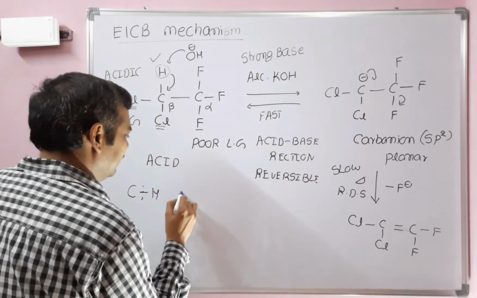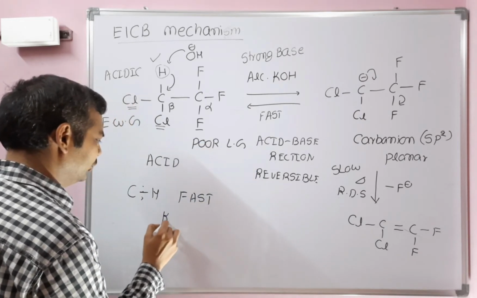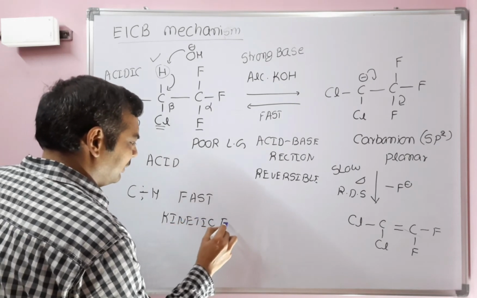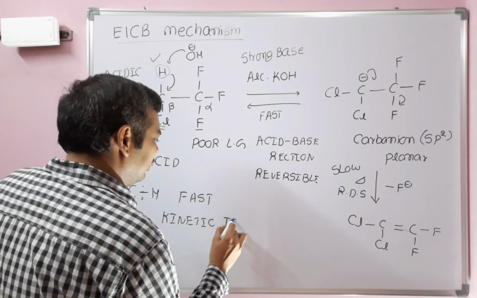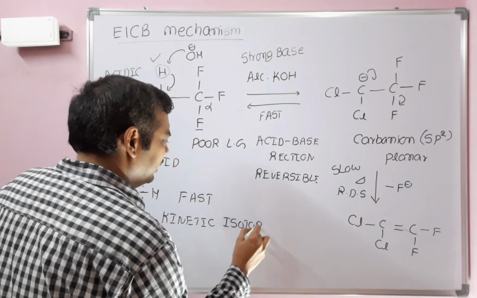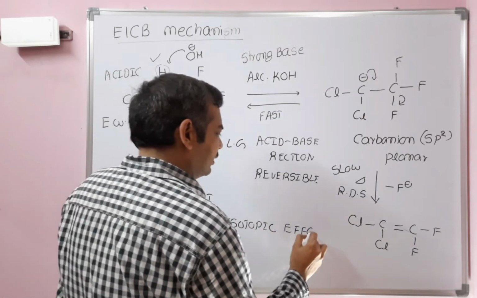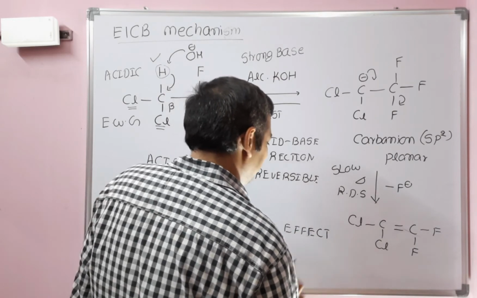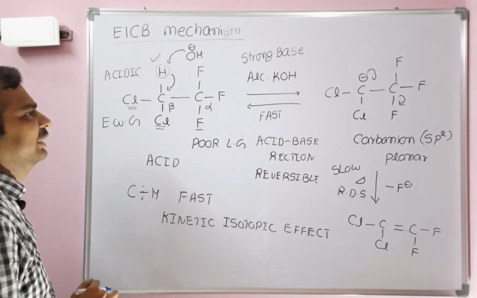C-H cleavage is taking place at the fast step. That means there is no kinetic isotopic effect. No kinetic isotopic effect is present in E1CB reaction. Why? Because cleavage of the C-H bond is taking place in the fast step. That's why there is no kinetic isotopic effect.